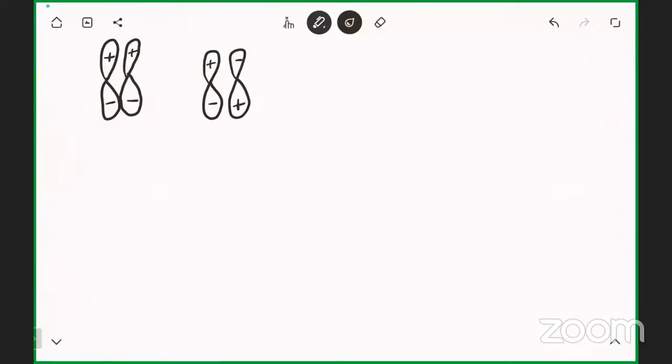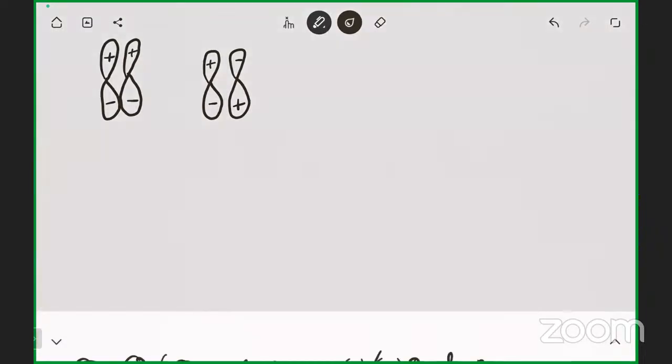Two conditions are there. In which condition is overlapping possible? First one, sir.